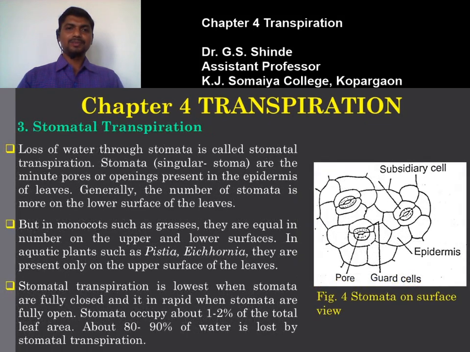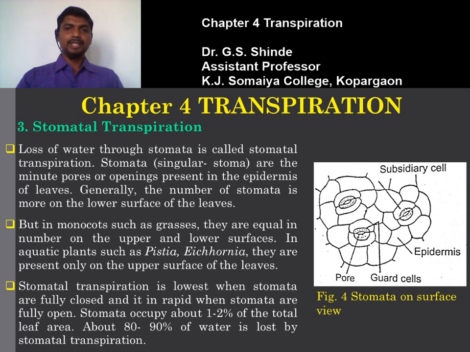Next is the stomatal transpiration. The loss of water through stomata is called stomatal transpiration. Before going to stomatal transpiration, we are going to study what stomata are. Stomata, singular stoma, are the minute pores or openings present in the epidermis of the leaf.